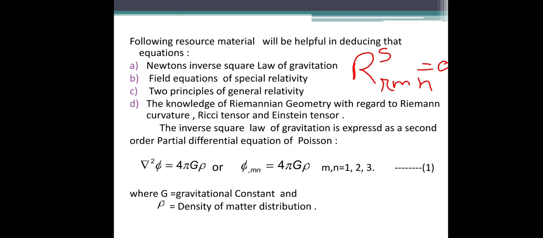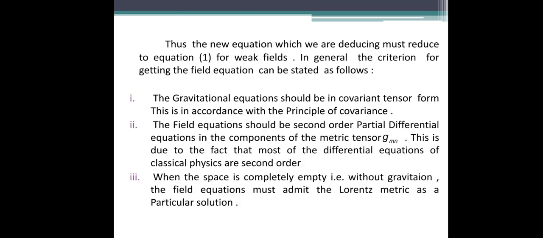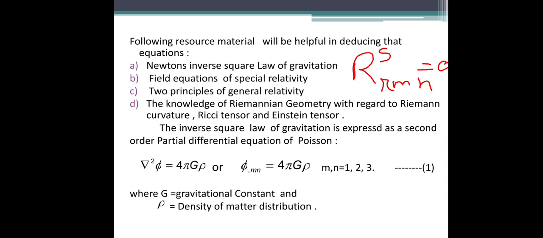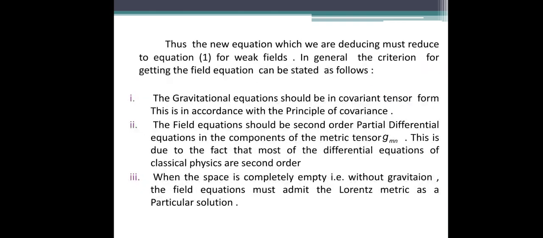Okay, so this equation is the equation of gravitation by Poisson in the differential equation form. Thus the new equation which we are deducing must reduce to equation 1 for weak fields. As we see here, equation 1 is the form of the gravitational field equation in Newtonian mechanics in the form of a partial differential equation. So if we derive this new equation, then it must reduce to the form of equation 1.